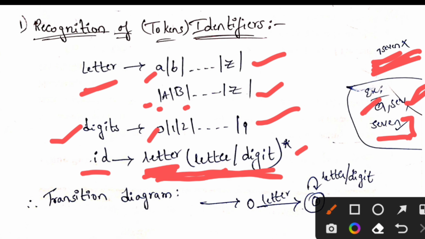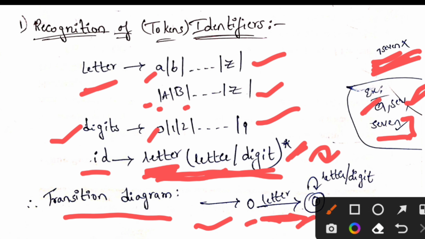So the transition diagram can be drawn like this: states 0 and 1, with a letter transition. Here we are taking a self loop, because here they indicated closure. Closure is nothing but more than one time. So for letter or digit we are taking a self loop. This is the transition diagram.